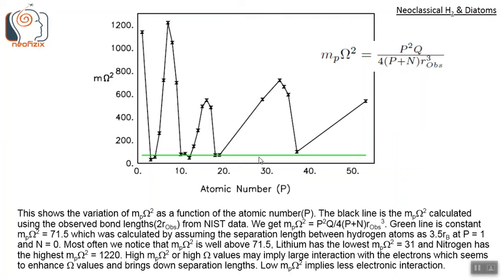The green line is the constant m_p omega square of 71.5, which was calculated by assuming the separation length between hydrogen atoms as 3.5 r_b, which is the larger range of the separation length, at P equals 1, N equals 0, that is the hydrogen atom. Most often we notice that m_p omega square is well above the 71.5 value calculated from hydrogen. Lithium has the lowest value, m_p omega square is 31 here, and nitrogen has the highest value, m_p omega square is 1220.